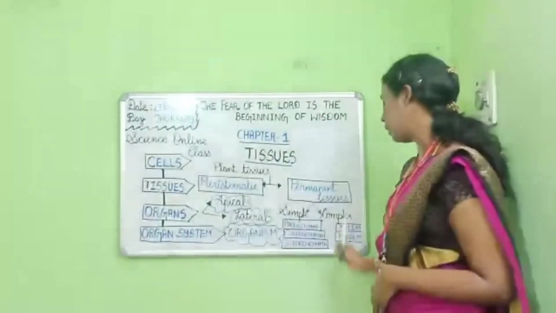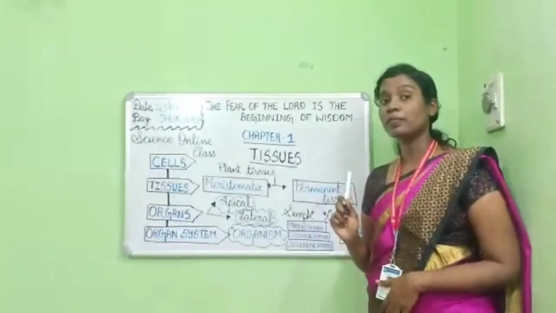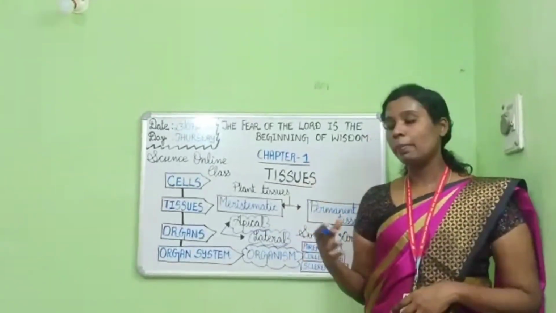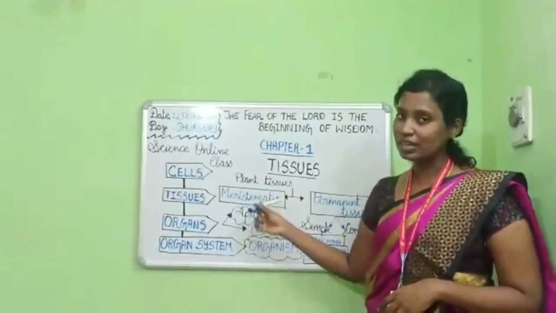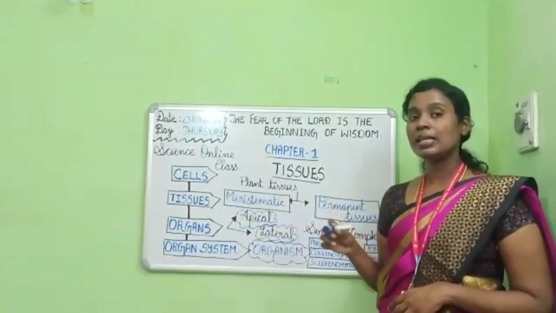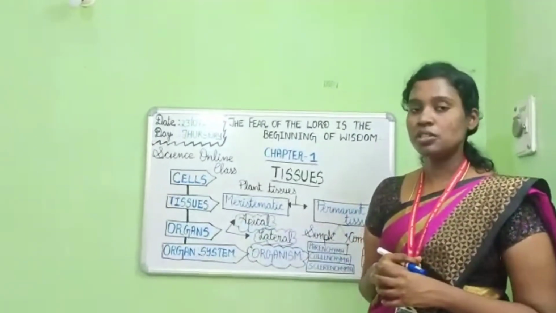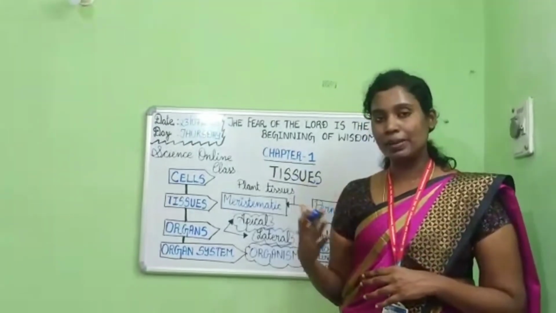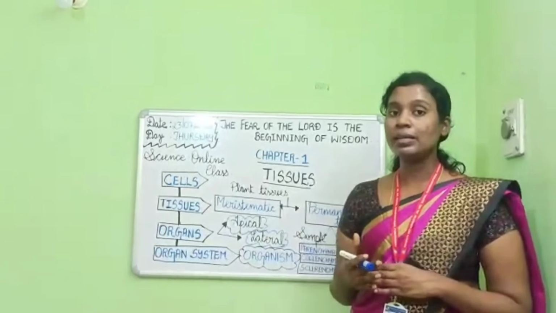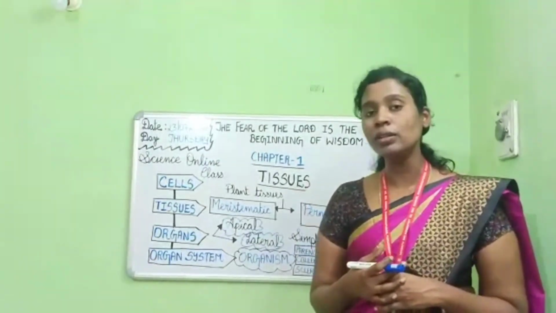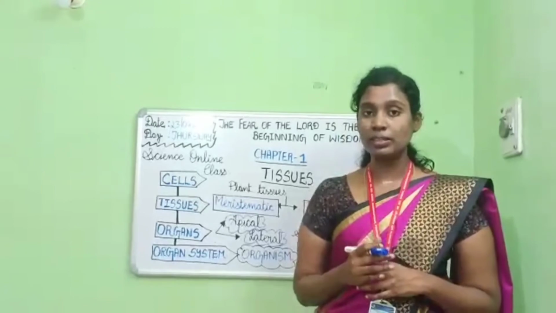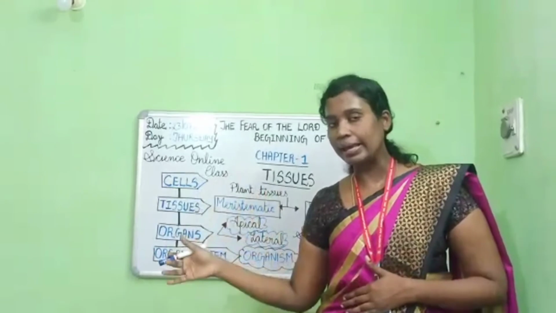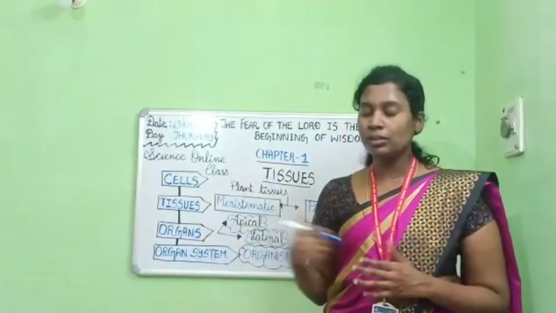xylem and phloem. So children, in this session we'll be reading from your book line by line, and I'll be explaining the different functions of each type of plant tissue as well as the animal tissues. You can turn your books to the first chapter, and I'll be explaining line by line. In this session I'll also give you a few instructions regarding your classwork notebook, so don't forget to watch the video till the end, don't miss it in the middle, so that you will understand how to write your classwork notebook.